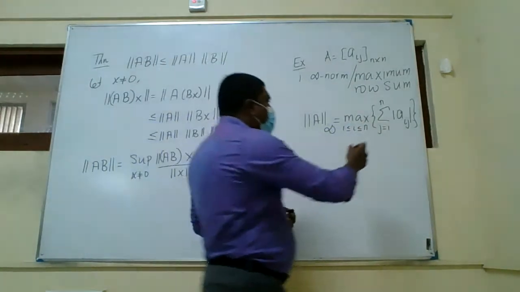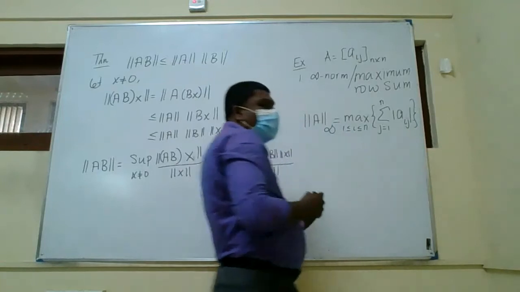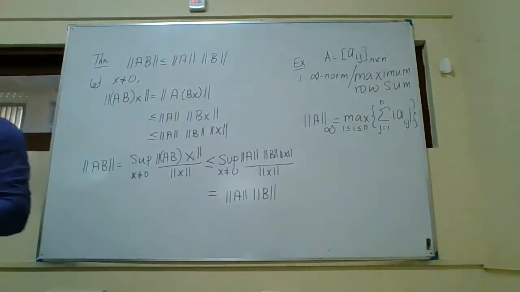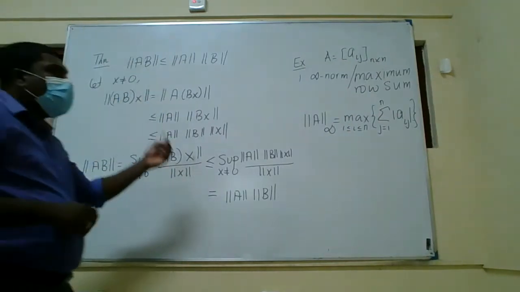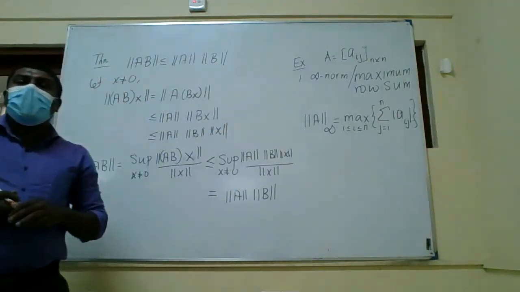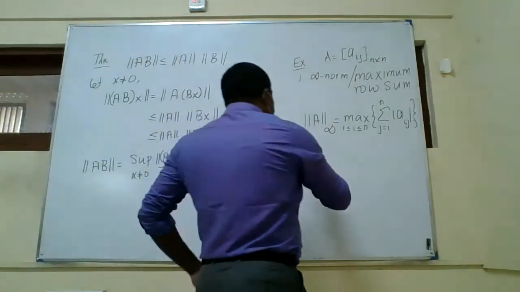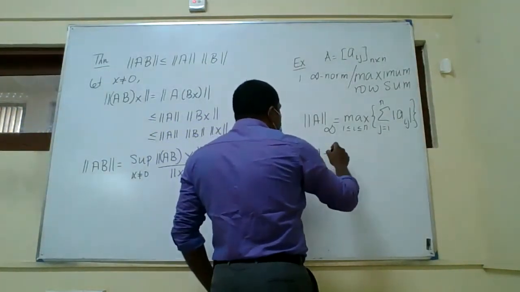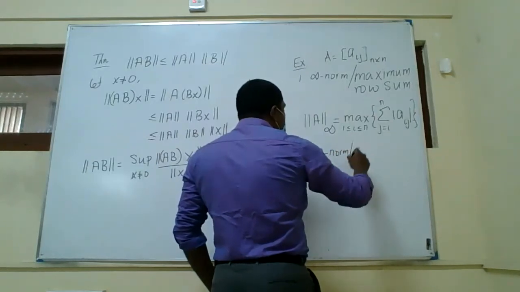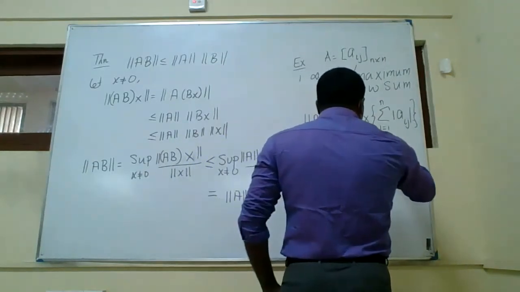So this is the row sum: the absolute values of the components in each row, you take the sum of that, and then take the maximum among all such rows. If there is a row sum, then obviously there should be a column sum as well. So the one norm is the maximum column sum norm.